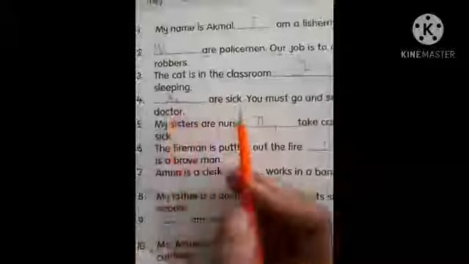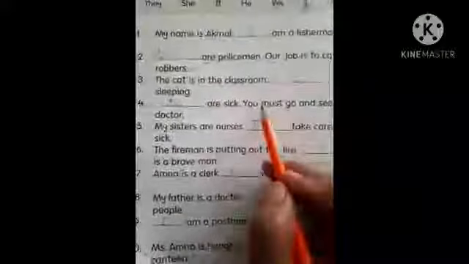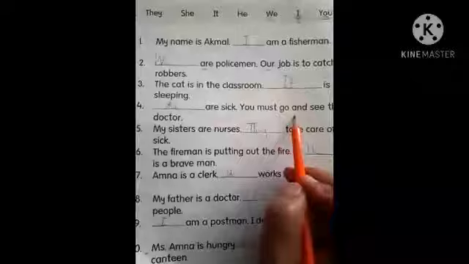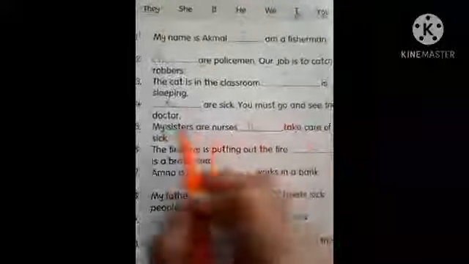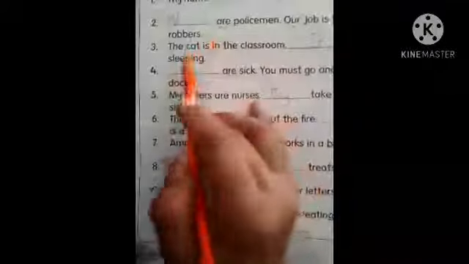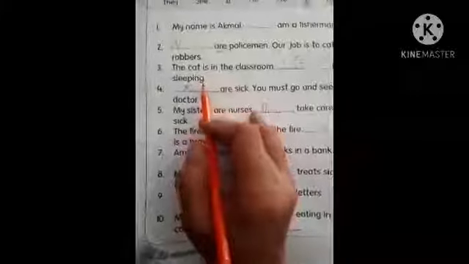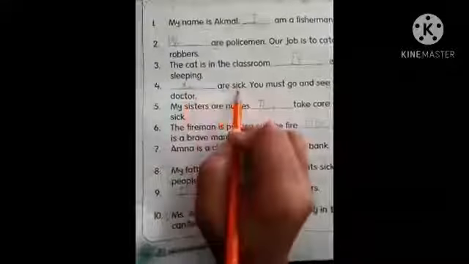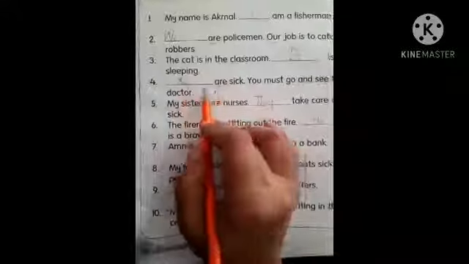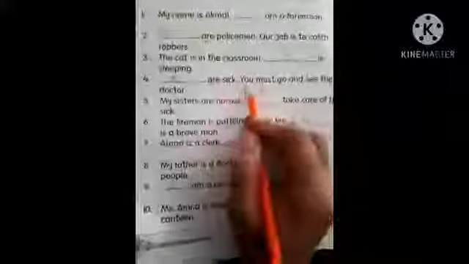Next blank is dash are sick. You must go and see the doctor. Now here I am talking about you. So I will say you are sick. With you we will always use helping verb are. You must go and see the doctor.